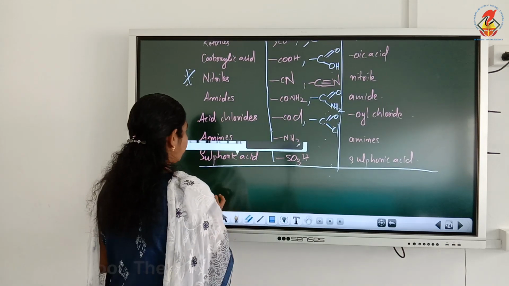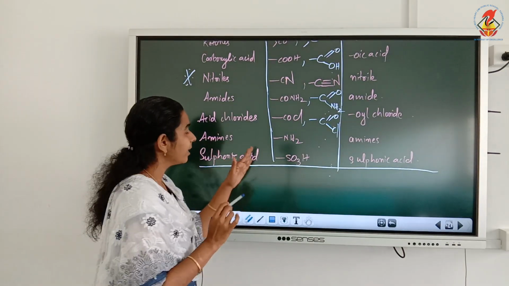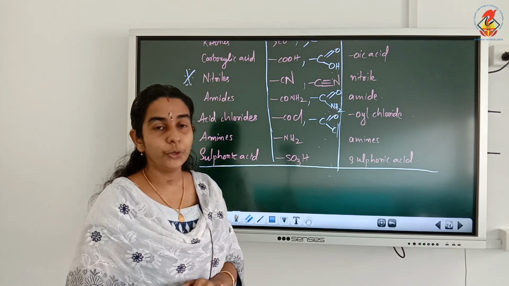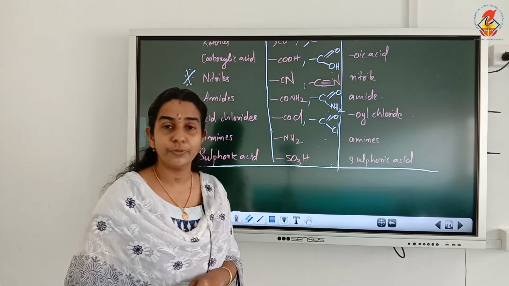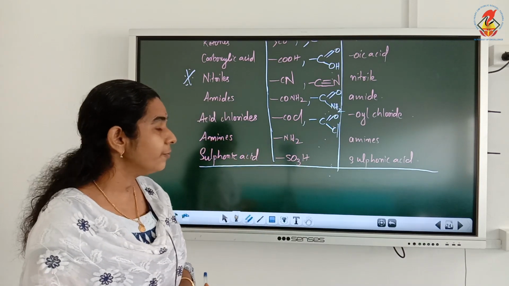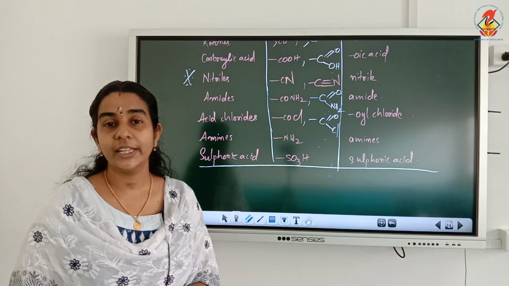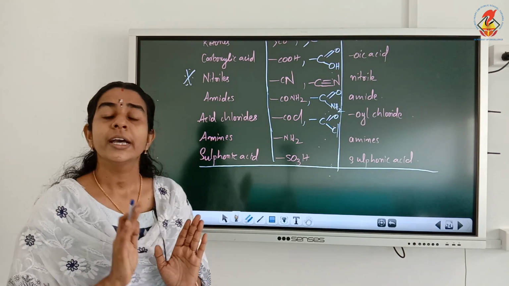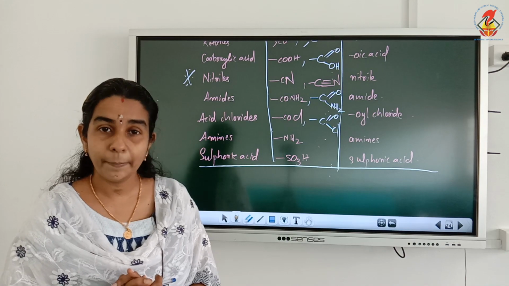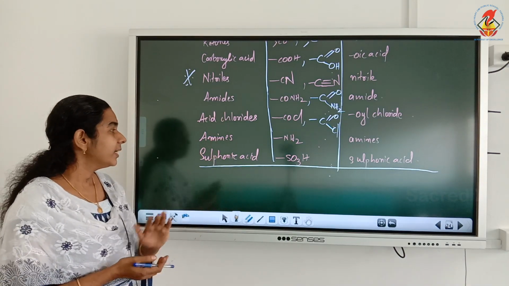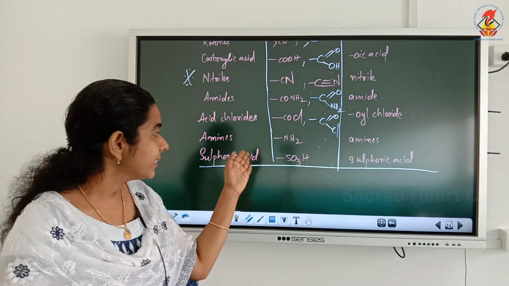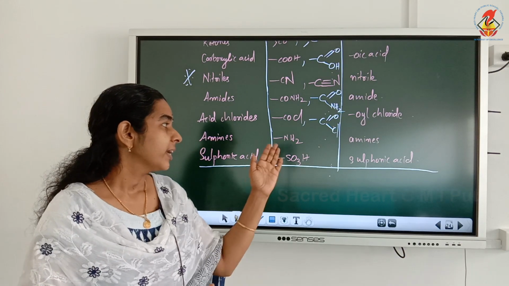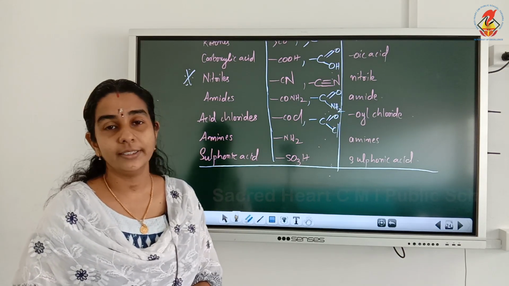Next is amines. The amine functional group is NH2, and the secondary suffix that we use is amine, itself starting with a vowel sound. So we have to replace E by amine. Last one is sulfonic acid. The formula is SO3H, and the name is sulfonic acid itself.